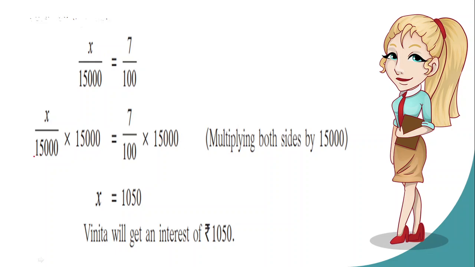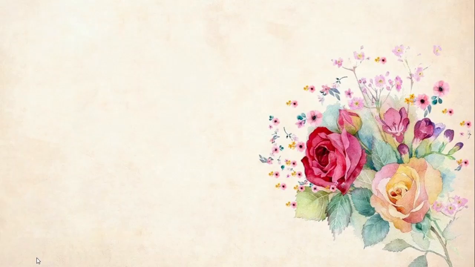After that, 15,000 will get cancelled and you will be left with X. After multiplying this, you will get 1,050 rupees. So at the end of 1 year, Benita is supposed to get an interest of 1,050 rupees.